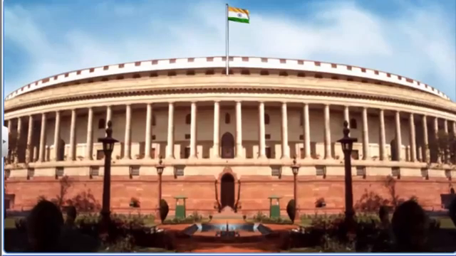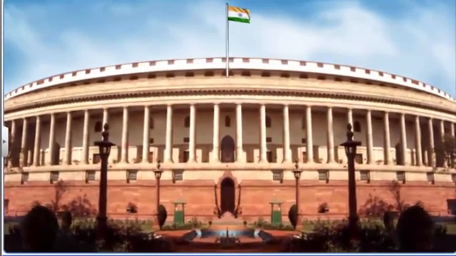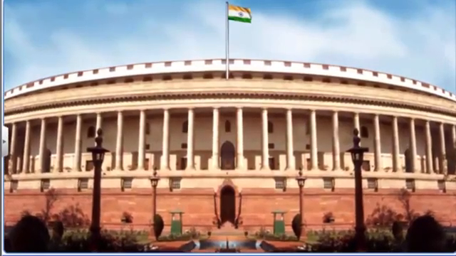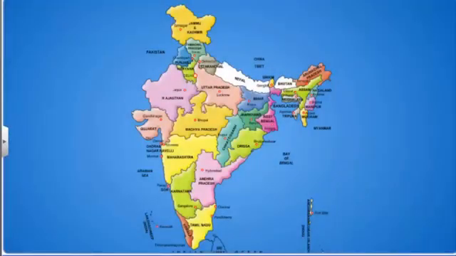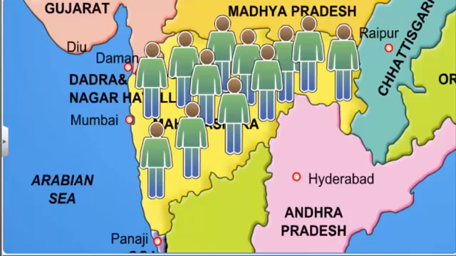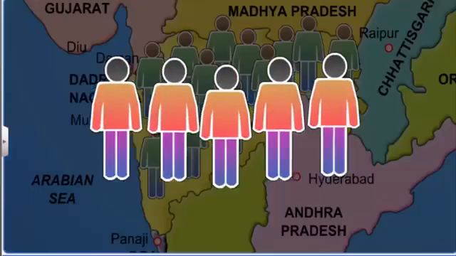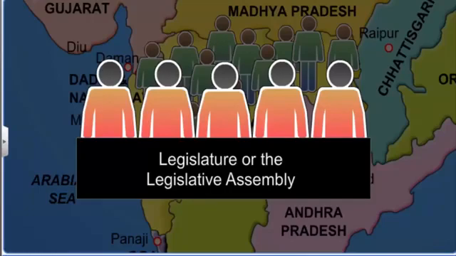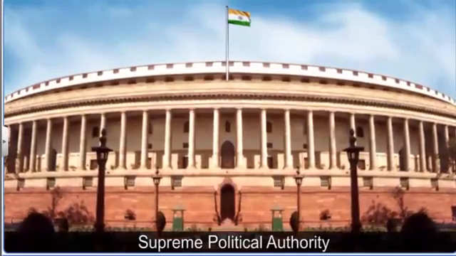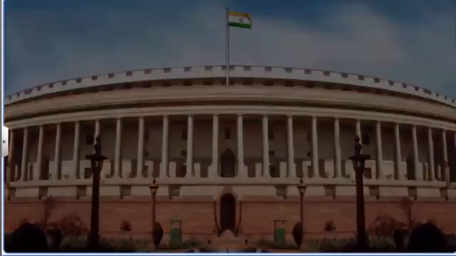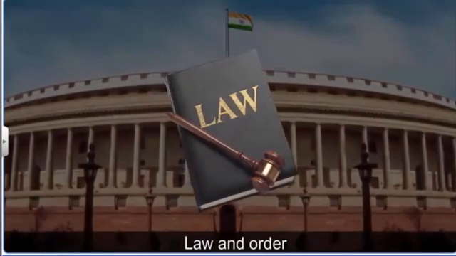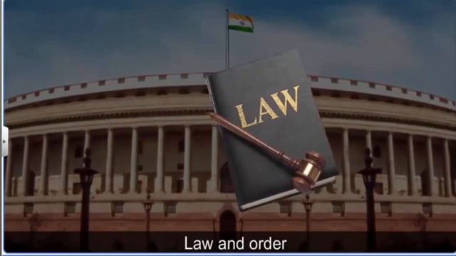The Parliament is the National Assembly of elected representatives of the people. It exercises supreme political authority on behalf of the people. The Assembly of elected representatives of the people at the state level is called the legislature or the Legislative Assembly. The Parliament exercises political authority in several ways. The Parliament has the authority to enact laws. It can add new laws and change or abolish existing laws.